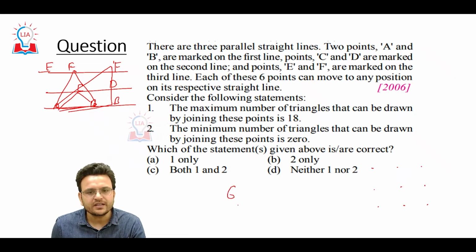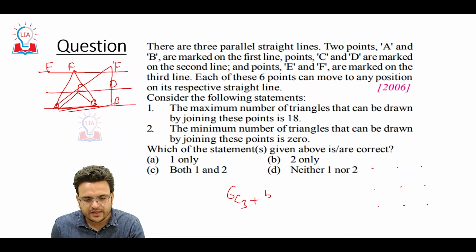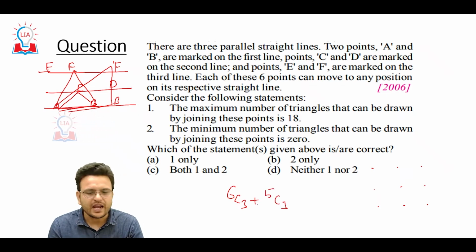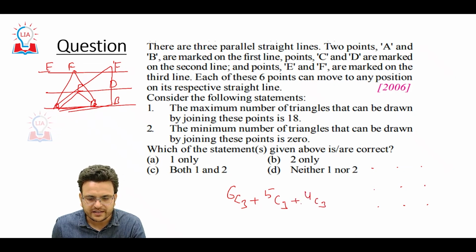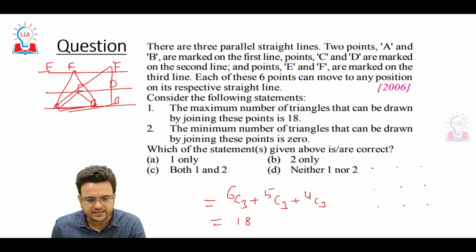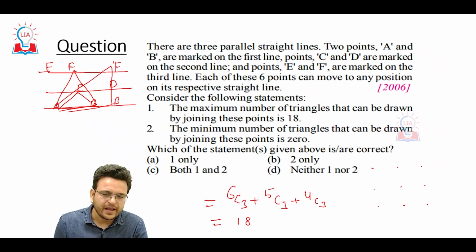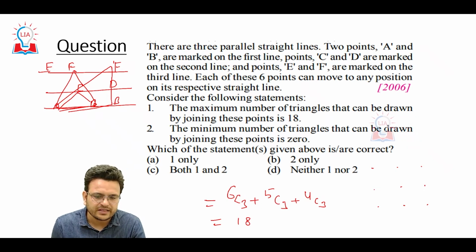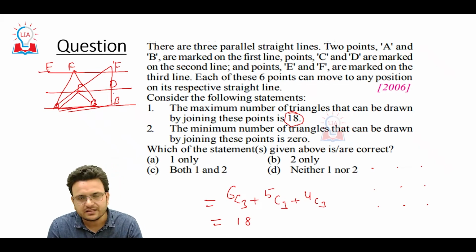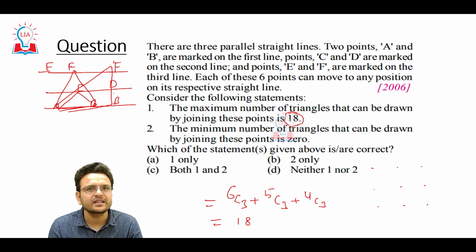Out of 6 points, if I select 3 points, out of 5 points, if I select 3 points, and out of 4 points, if I select 3 points, these many triangles can be formed. If you solve it, this value will be 18. Getting my point? So the maximum number of triangles that can be drawn by joining these points is 18. Out of 6 you can select any 3 points, out of 5 any 3 points, and out of 4 any 3 points.